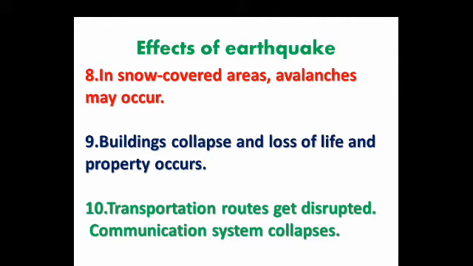Transportation routes get disrupted, especially railway routes as well as roadways, and the communication system also collapses. The poles as well as telephone lines, wire lines, and many other destructions take place because of the earthquake. Directly or indirectly, earthquakes affect our life.